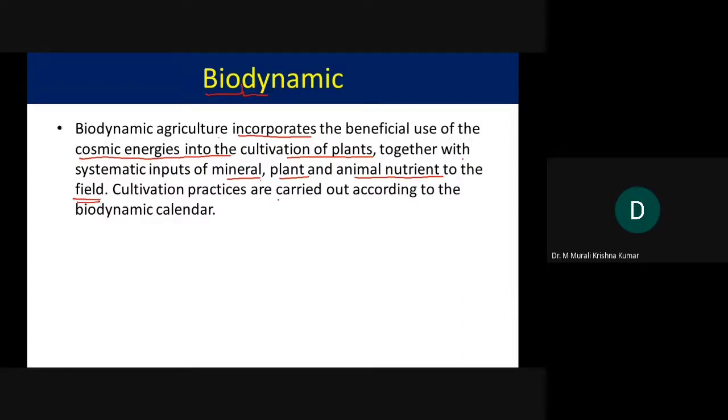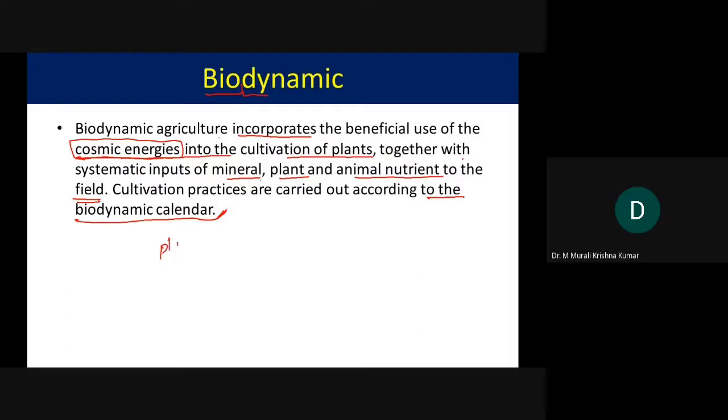Cultivation practices are carried out according to the biodynamic calendar. If I use the term cosmic energies, you may think I am talking about non-science or nonsense. No, it is not like that.